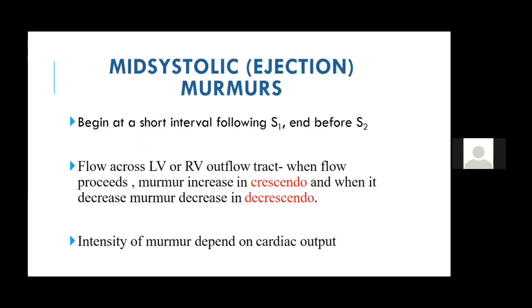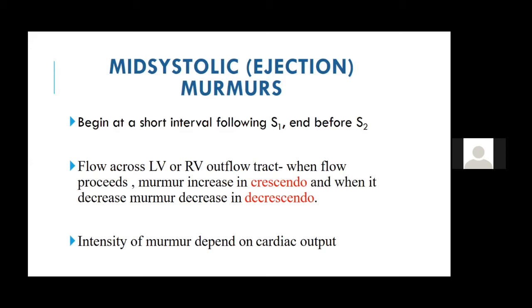Now let's come to the next thing, which is the mid-systolic or ejection murmur. The important point is that it does not start immediately after the first heart sound. There is a short time interval after which the gradient develops, and then you get the murmur, and it ends well before the second heart sound.